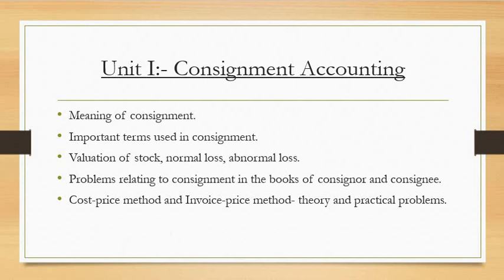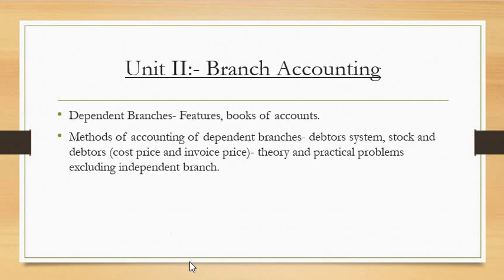All right, let's look into the next unit. Now the second unit is branch accounting. Now here, in case of branch accounting, you're going to study dependent branch, features of it, books of accounts, methods of accounting of dependent branch, then debtors system, stock and debtors, that is based on cost price and invoice price method, theory as well as practical problems, which is excluding independent branch.